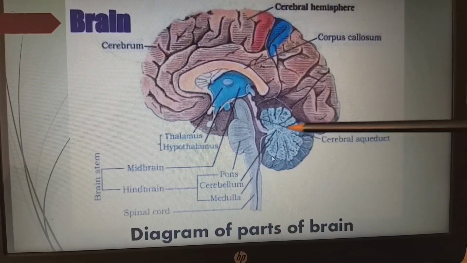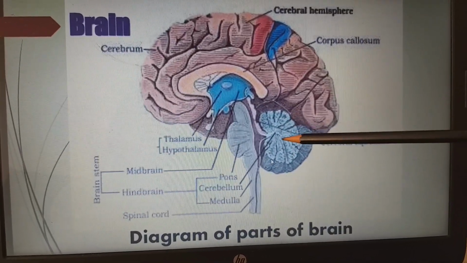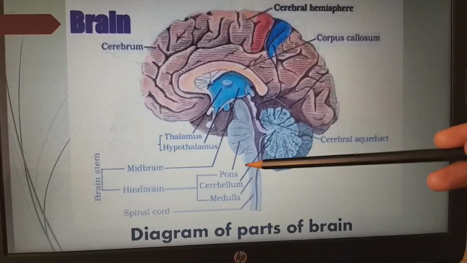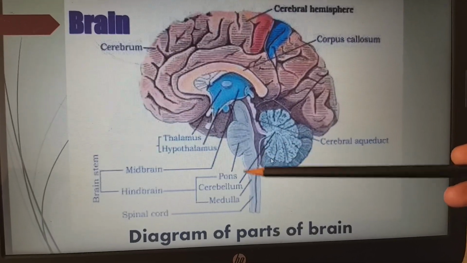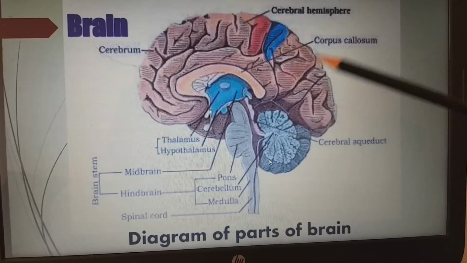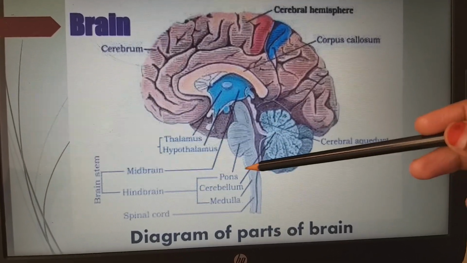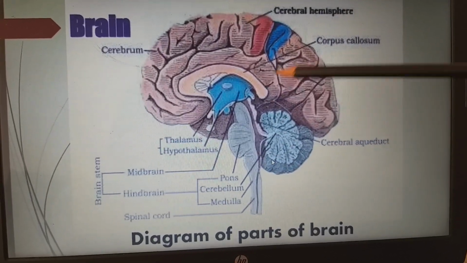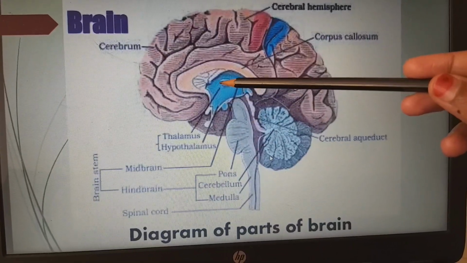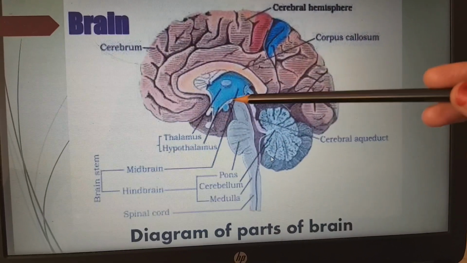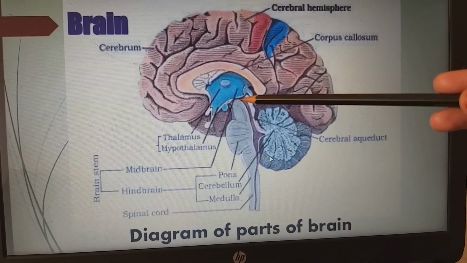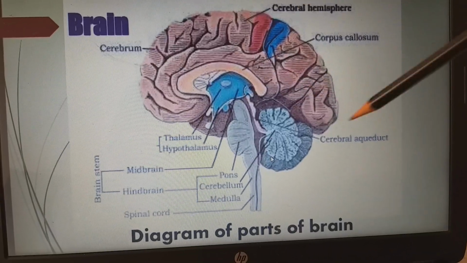We have the cerebellum, the little brain, for balancing of the body. Next, the medulla oblongata: respiration, heartbeat, everything is controlled here. If anything happens to the medulla oblongata, the person will die immediately. We have the thalamus, a sensory relay station, and the hypothalamus, which is glandular in nature. All these parts are present in this picture.